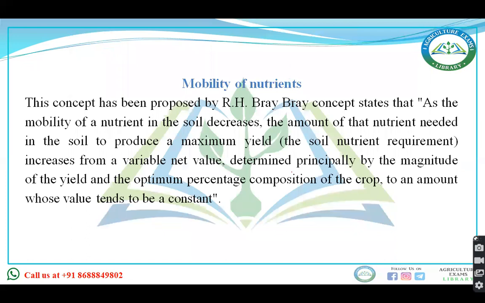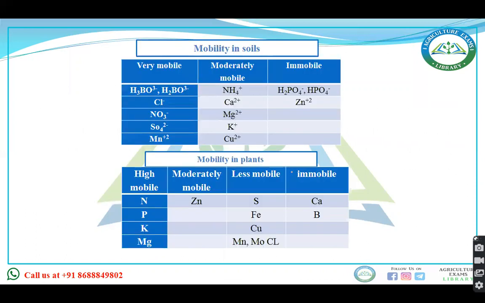Now if you talk about the mobility of the nutrients, they have different kinds of mobility within the plant and within the soil, and this was proposed by R.H. Bray. When you see mobility in soil, H2BO3 minus and similar ions are very mobile.